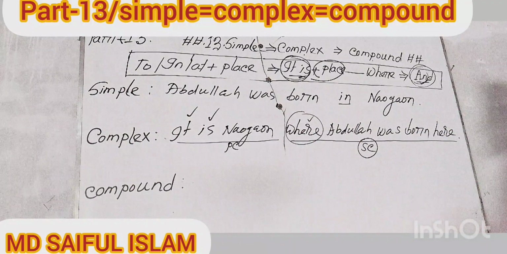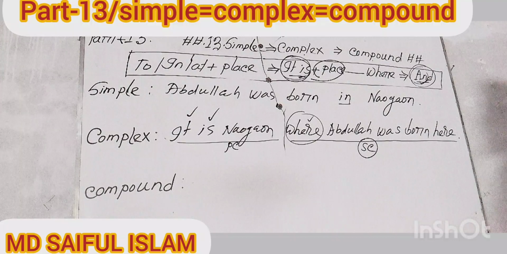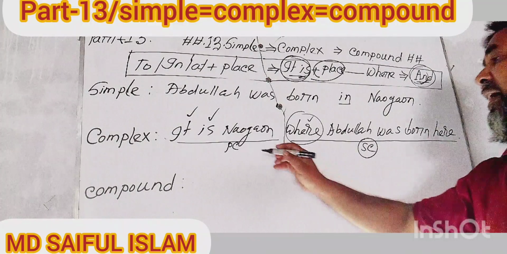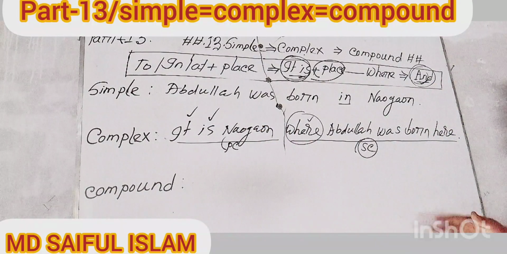I can assure you, my dear learners, this statement or sentence is of course a complex sentence, because it is said that a complex sentence is a sentence where there are a principal clause and a subordinate clause. So, my viewers, hope that you have understood clearly. This statement is, of course, a complex sentence.